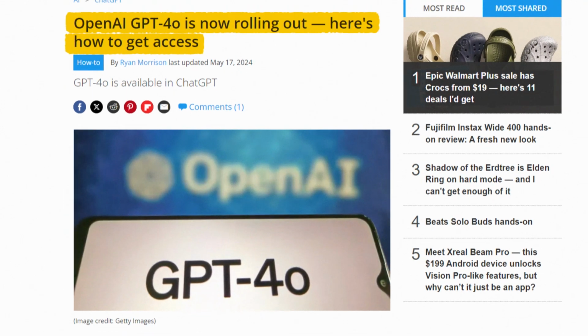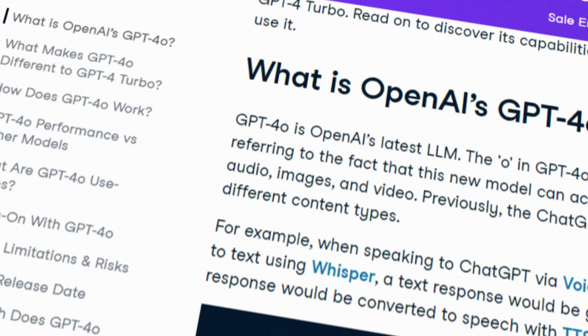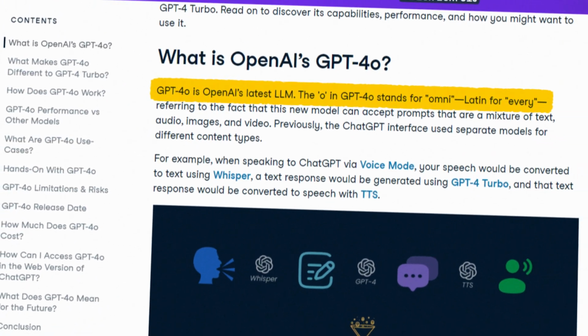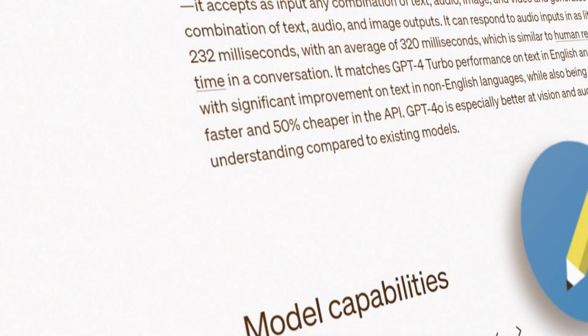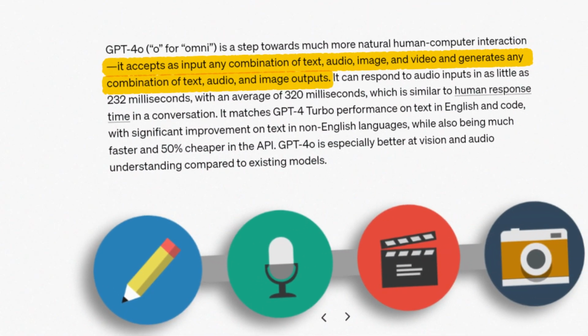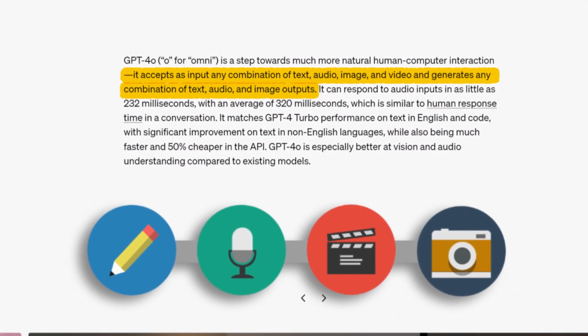So, just to bring you up to speed, ChatGPT-4o is OpenAI's latest LLM, and O stands for Omni. Omni literally means everything in Latin. What this essentially means is that the model has the ability to accept prompts that combine not only texts, but also images, videos, and audio.